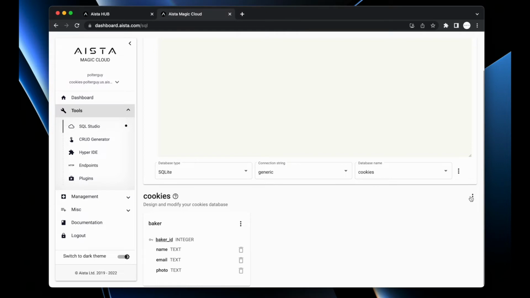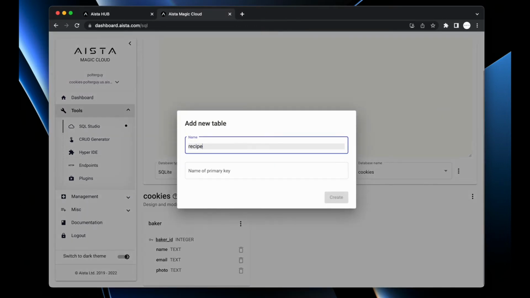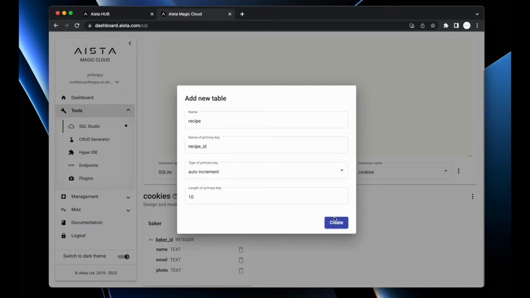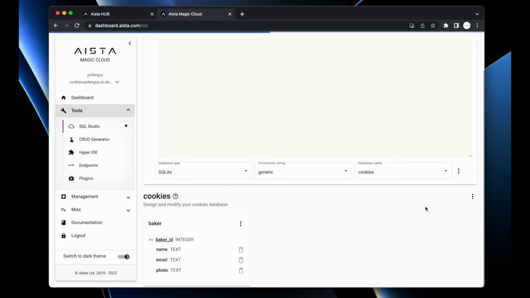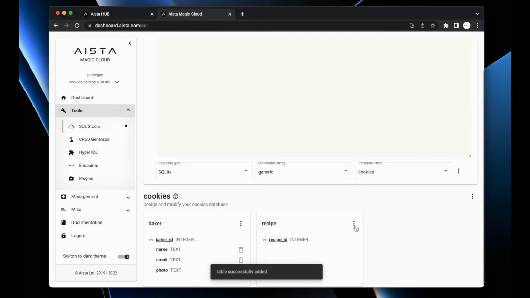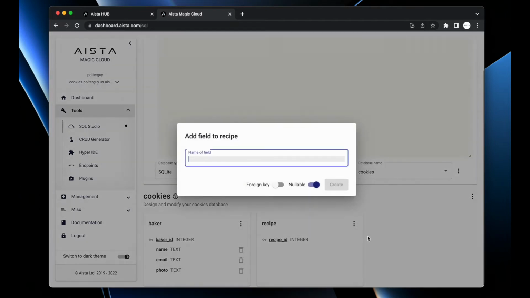Then I'm going to create one more table. Add table, recipe. Name of primary key is going to be recipe ID, and I can just click create. When the table is successfully created, I am going to click this one again and add a field to it.